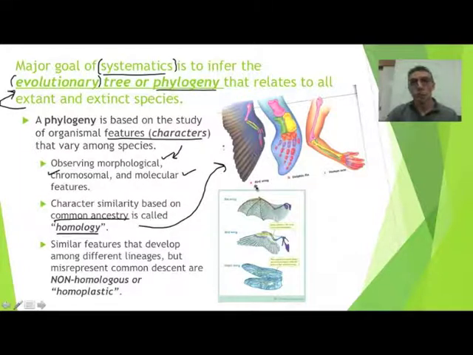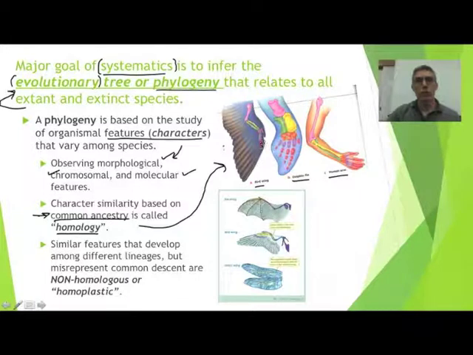So if you notice, we have a bird's wing, we have a dolphin's fin, and we have a human arm. So each of these appendages is adapted for a specific environment. Of course, the bird is going to fly, the dolphin is going to swim, and the human arm is basically adapted to grasp and to hold on to things. We would consider these homologous structures. Now they're homologous because we assume that all 3 of them have originated from the same common ancestor.